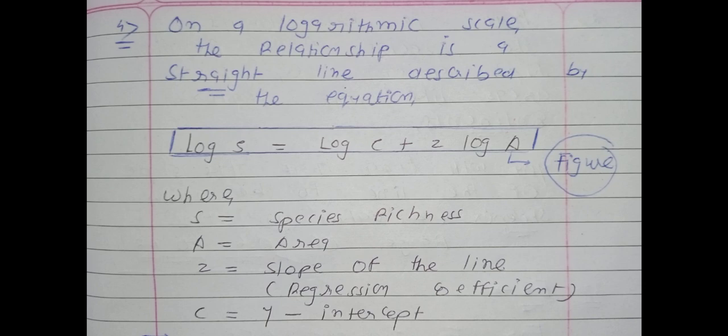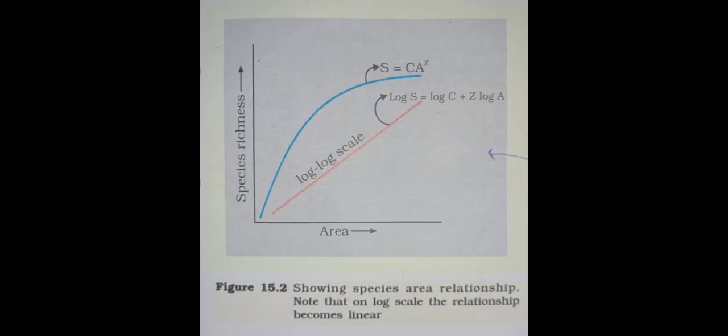The shape will be the straight line, described by the following equation. This equation is not a simple equation, it is an equation of the logarithmic scale. So log S is equal to log C plus Z log A. You will remember this equation. Now we will learn the whole concept from this diagram.